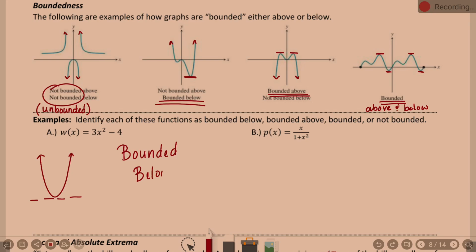Now, not that you have to, but if you had to, where is it bounded below? At -4, because how low does that parabola go? -4. I know that because my parabola is moved down 4. I also would know that because my calculator is showing me that if I graphed it, yes? Okay, so I'm just going to say at y equals -4. Again, that's not the required part. That's just useful information.